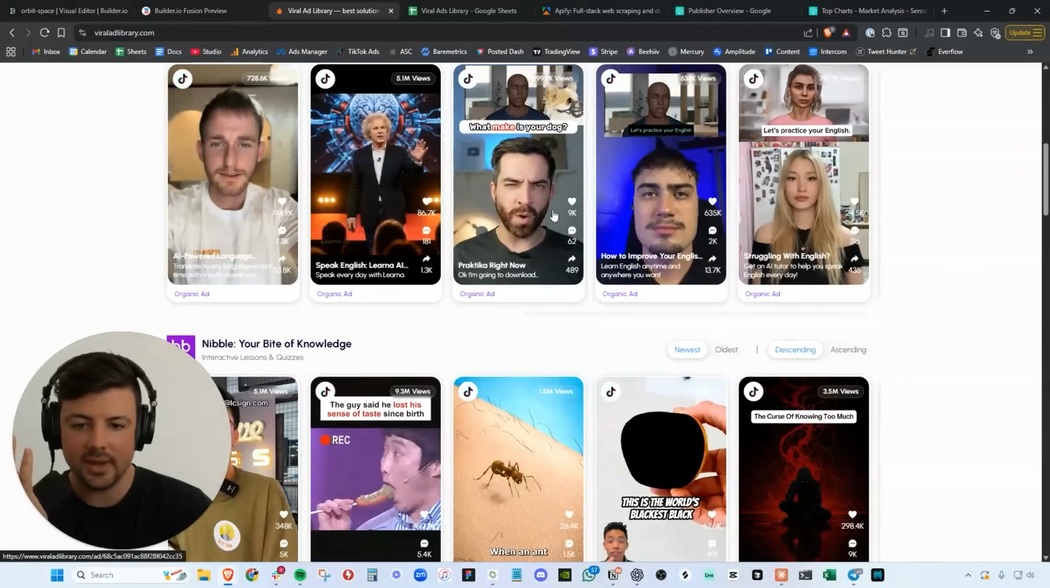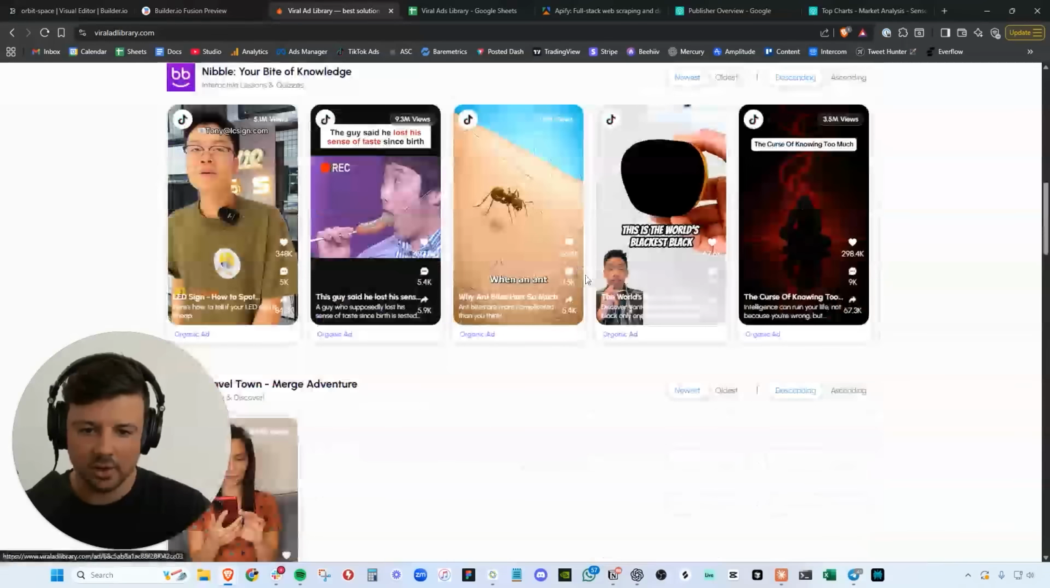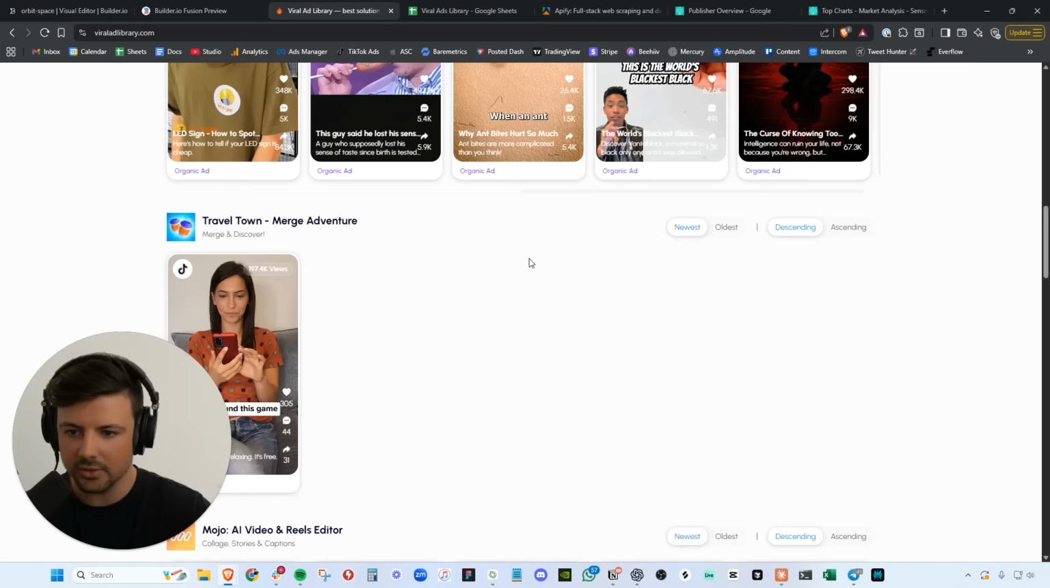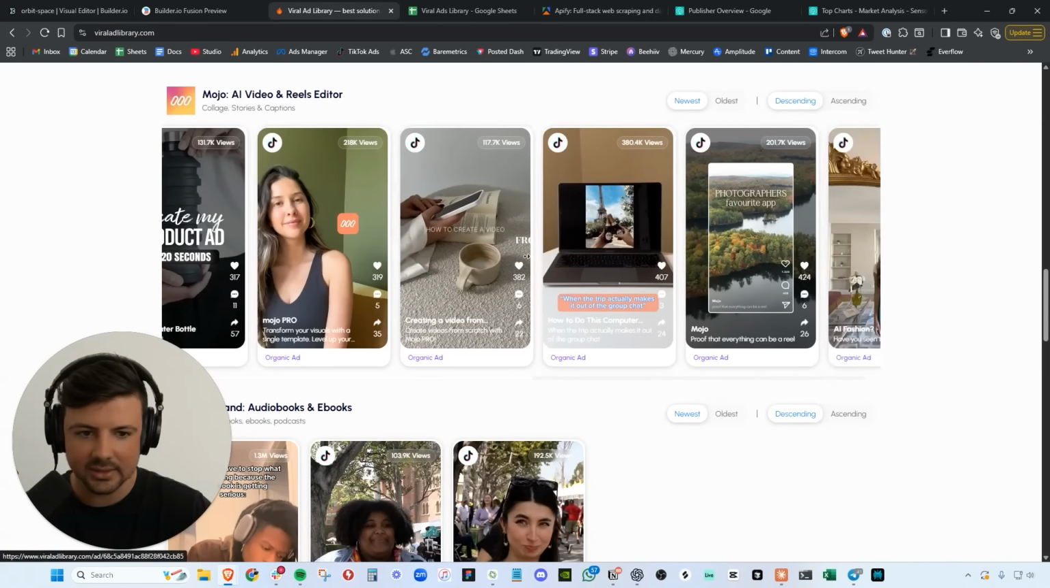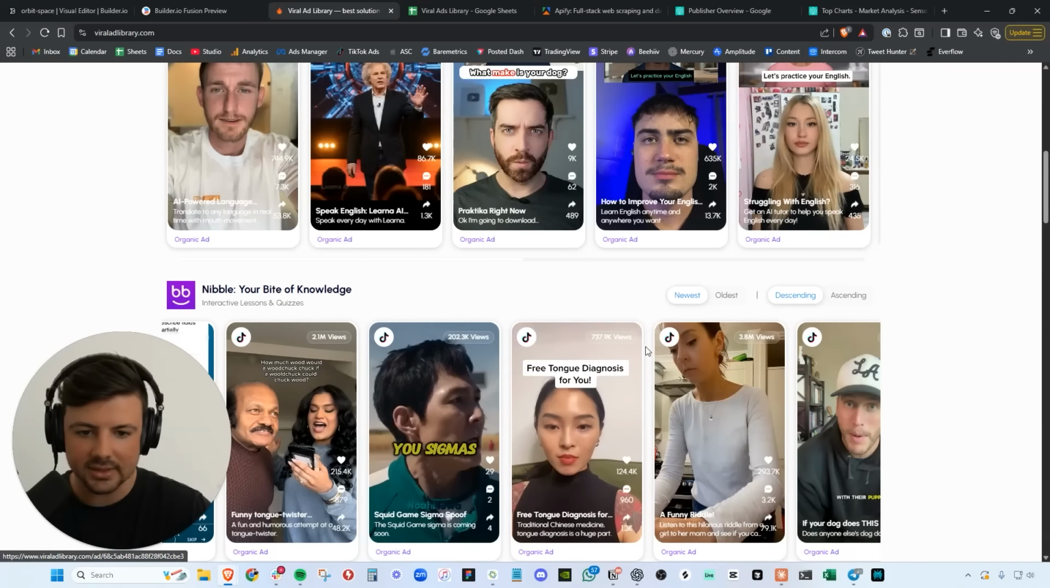And boom, now we have a finalized product. There's still a couple bugs here, right? Like ads not found, but we're going to be able to add and remove videos and projects from the database in the backend. But look, this thing works beautifully. You can scroll left and right. You can see all the ads that these companies are running.